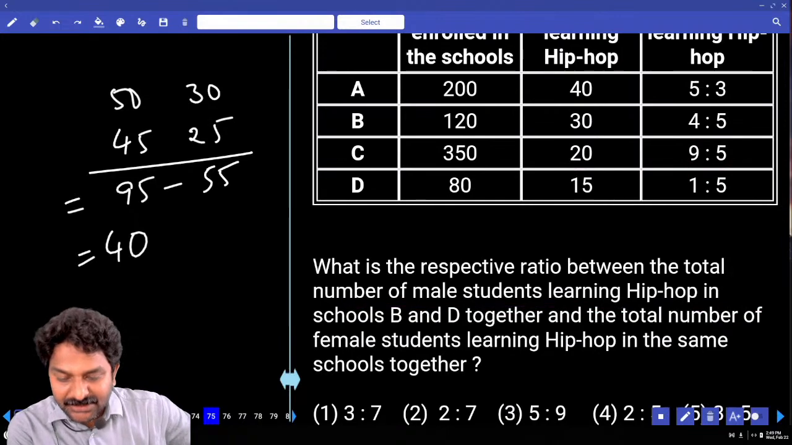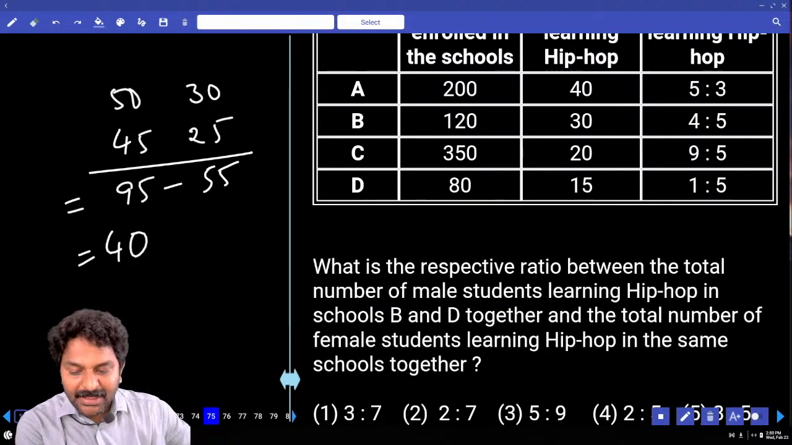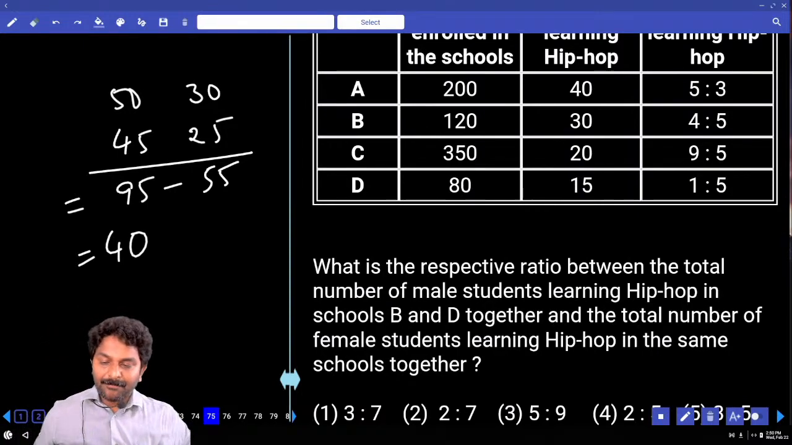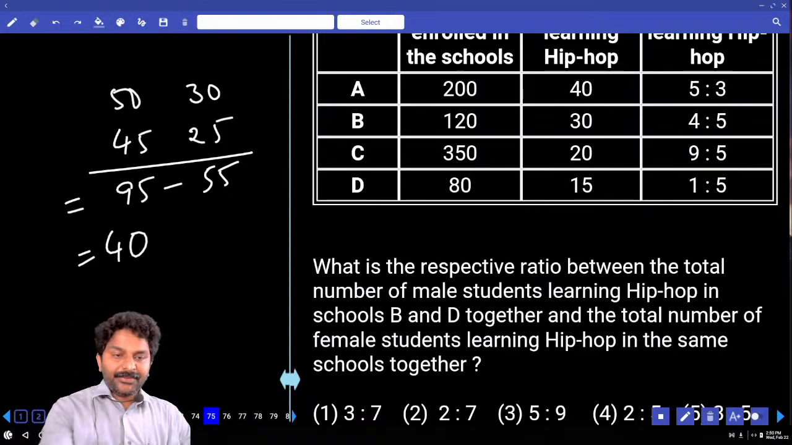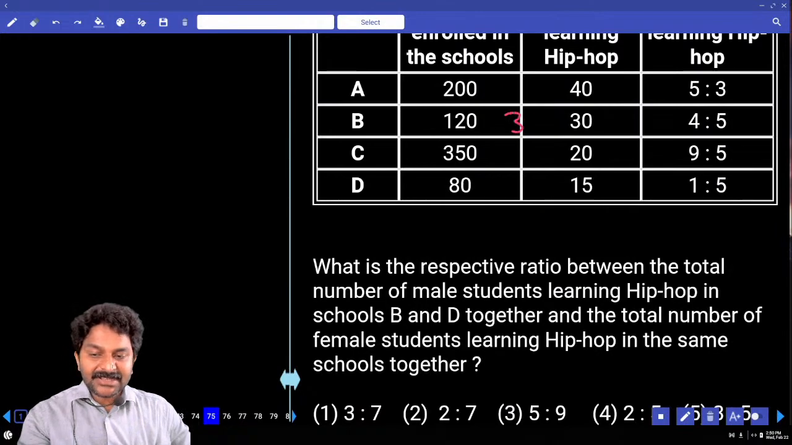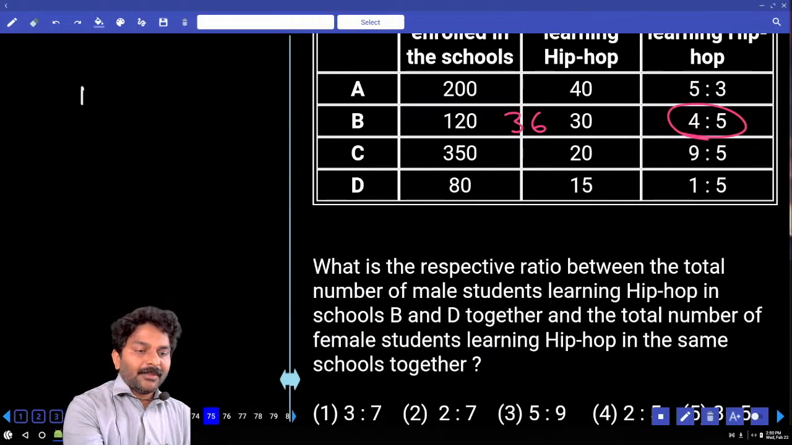What is the respective ratio between the total number of male students learning hip hop in B and D together and the number of female students learning hip hop in the same schools together? Male to female in B and D: we need 30%, which is 36. 36 should be divided in the ratio 4:5.